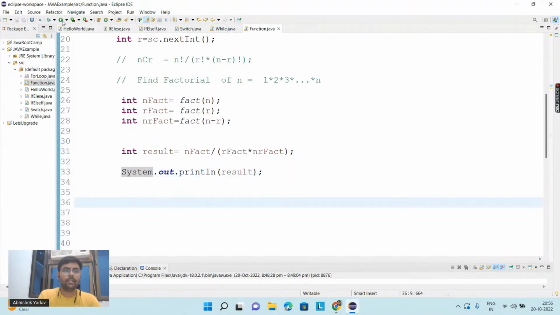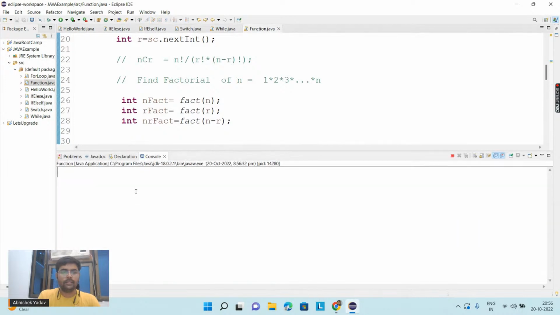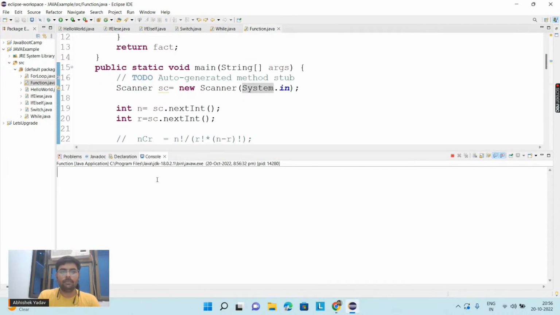Now let's run the program, and you can see, here it is asking for the input, that is input of n, which is 10 here, and let's suppose the input of r is 5. Okay, so here you can see you are getting 252.